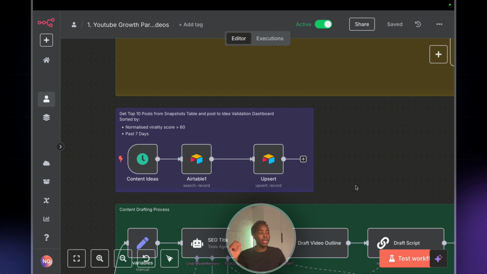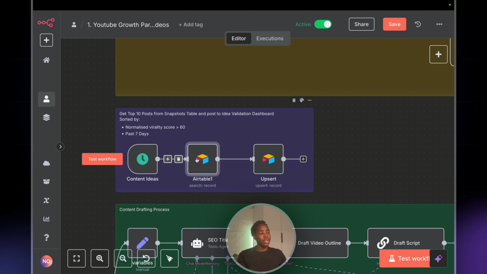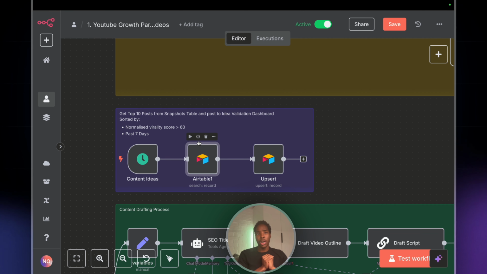Since I post one video a week, this part of the workflow surfaces the top trending videos in the AI automation niche. It's filtered by the videos which have a normalized virality score of greater than 60, and they're posted in the past 7 days. This normalized score is basically a virality score that computes the change in views per hour. It's just a formula that ChatGPT created for me to try and get some insight into if a video is actually very good and is performing well.